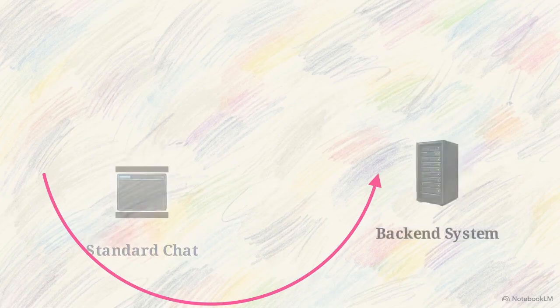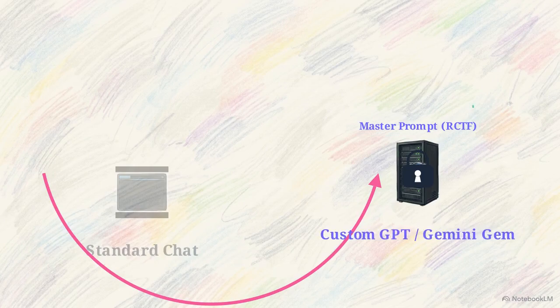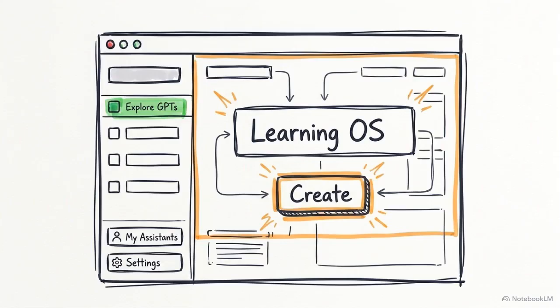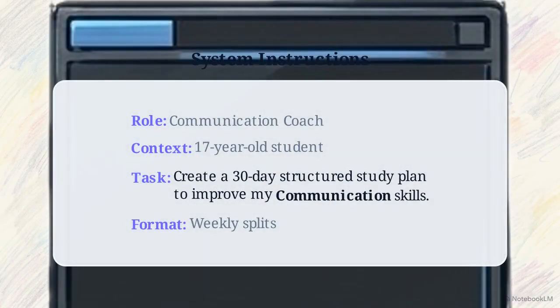The permanent solution is to bypass the chat box entirely and hard-code the master prompt into the backend of a custom GPT or a Gemini gem. This interface shows the creation dashboard. In ChatGPT, you navigate to Explore GPTs, click Create, and name your new assistant the Learning OS. Next, paste your complete RCTF framework into the system instructions. Replace the specific subject of communication with a variable, instructing the model to apply this rigorous framework to any new skill the user requests.